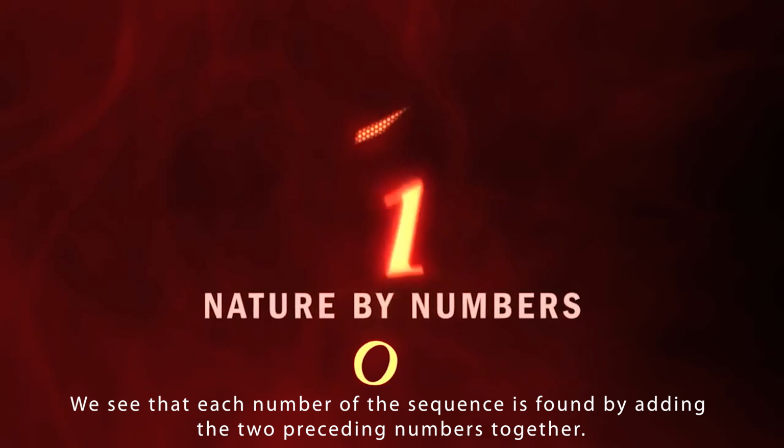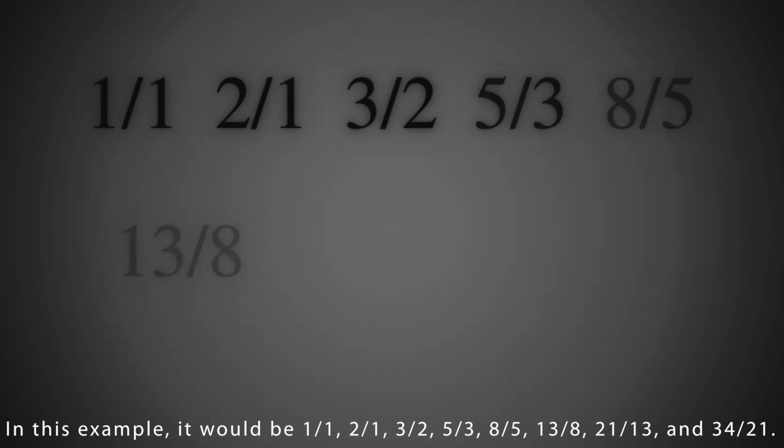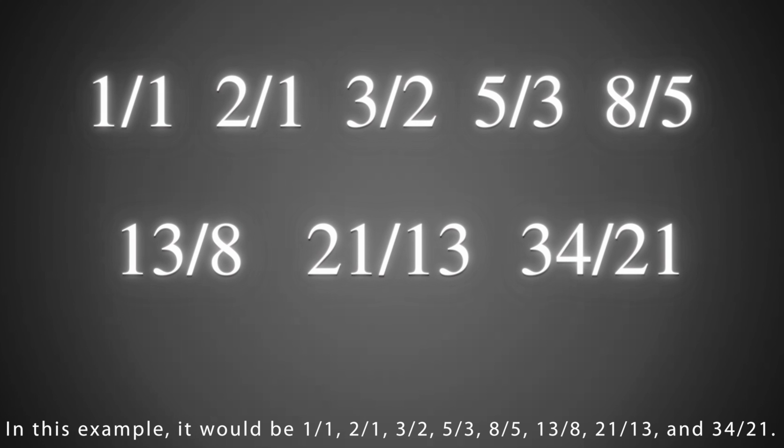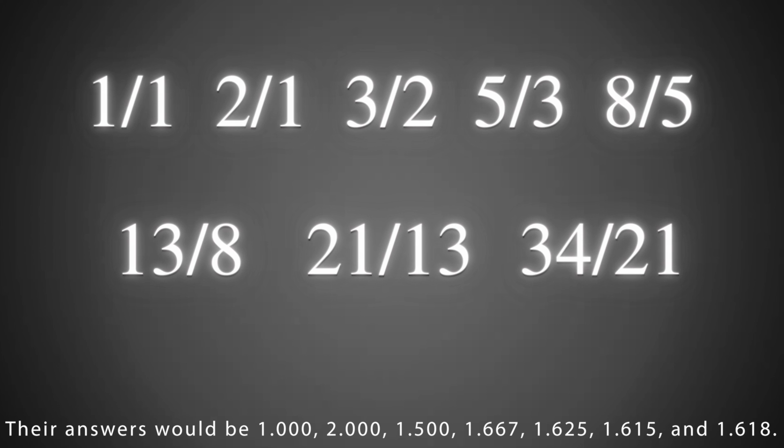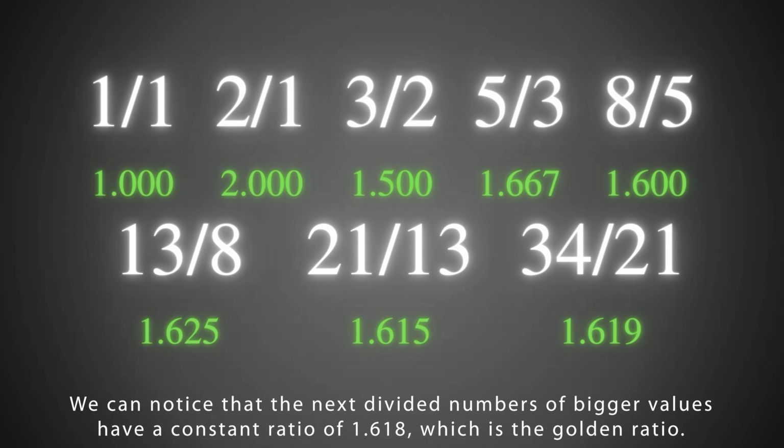Based on the previous example of the Fibonacci sequence, we can see the ratio by dividing the numbers by the number before it. In this example, it would be 1 divided by 1, 2 divided by 1, 3 divided by 2, 5 divided by 3, 8 divided by 5, 13 divided by 8, 21 divided by 13, and 34 divided by 21. Their answers would be 1, 2, 1.5, 1.667, 1.625, 1.615, and 1.618. We can notice that the next divided numbers of bigger values have a constant ratio of 1.618, which is the golden ratio.